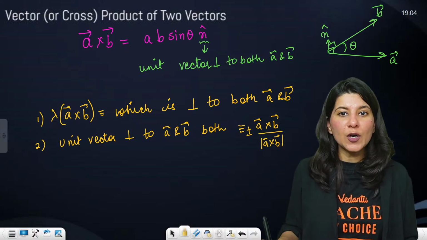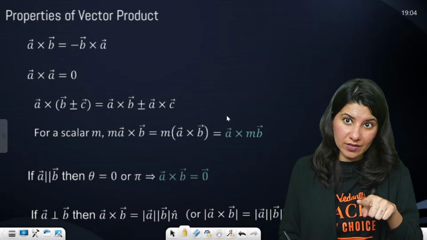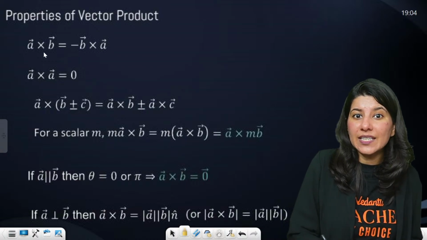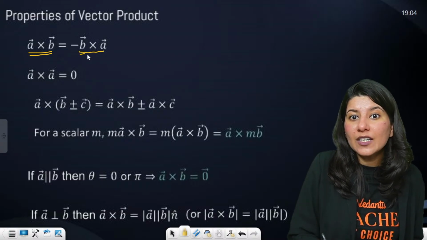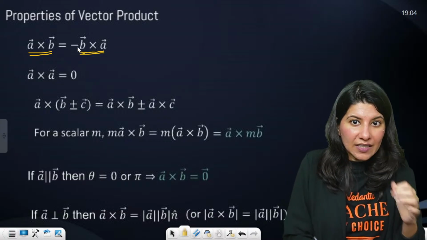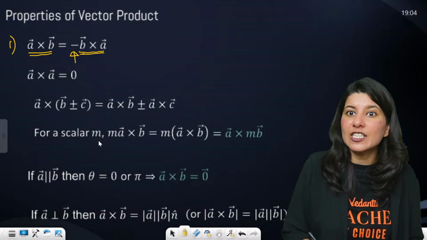Now let us talk about properties of vector product. Unlike dot product, because in dot product A dot B and B dot A both are same. But can you see A cross B and B cross A are same in magnitude. The direction is opposite. So A cross B is minus B cross A. That is the first property.